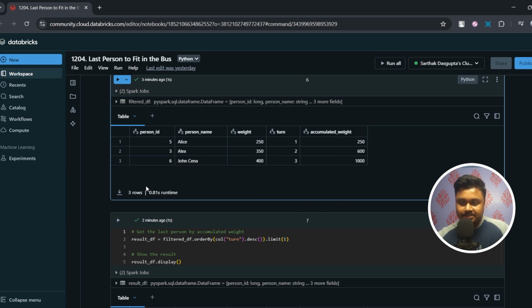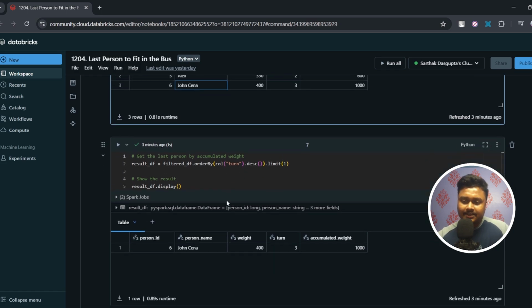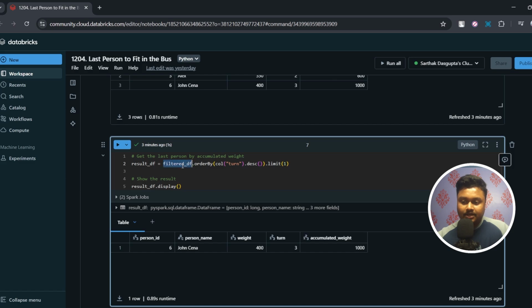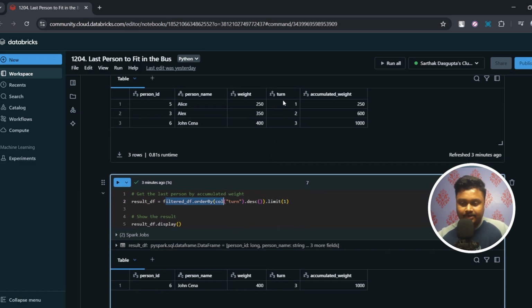Now seeing these passengers, they are ordered based on their turns. So which passenger do you think will board last? Let's see. Alice is going to board first, Alex will board second, and finally John Cena will board last. So as I said before, this must be our answer. Whenever you get situations like this during interviews, it is very easy to achieve by just ordering the main DataFrame on the column that satisfies the requirement.